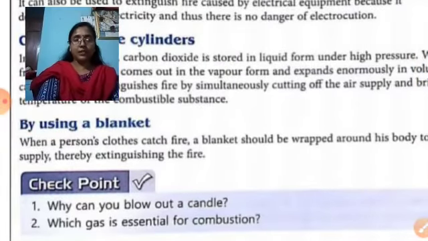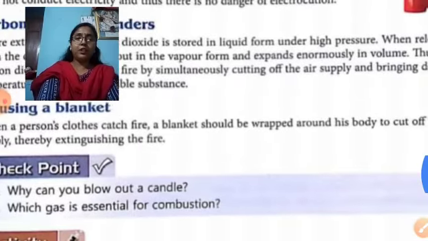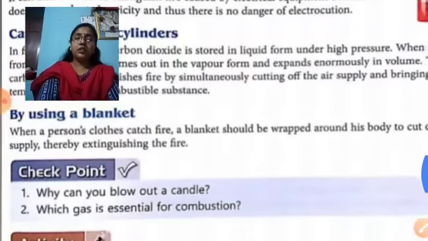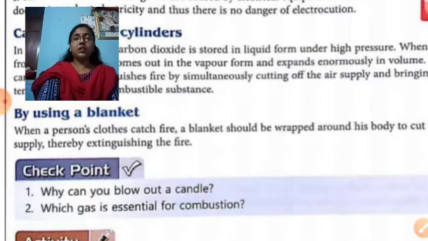Blankets should be wrapped around the body to cut off the air and therefore extinguish the fire. So blankets are also used to cut off the percentage of oxygen.